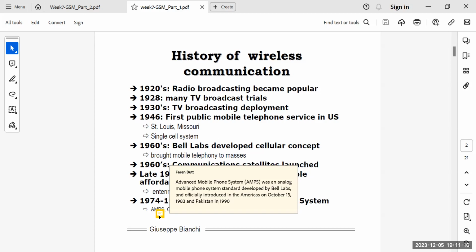AMPS is basically the Advanced Mobile Phone System, an analog mobile phone system developed by Bell Labs and officially introduced in America on October 13, 1983. In Pakistan, that was introduced in 1990.